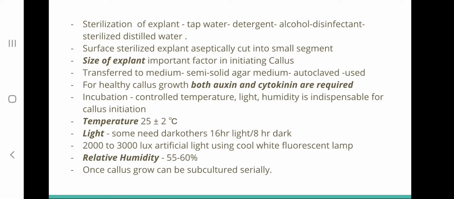For callus initiation, light conditions are different for different species. Some species require total dark condition for initiation of callus. Others require a 16-hour light and 8-hour dark photoperiod for developing callus. And we provide 2000 to 3000 lux artificial light using cool white fluorescent lamp. Relative humidity is maintained at 55 to 60 percent. And once callus has grown, it can be subcultured serially and maintained for a long time.